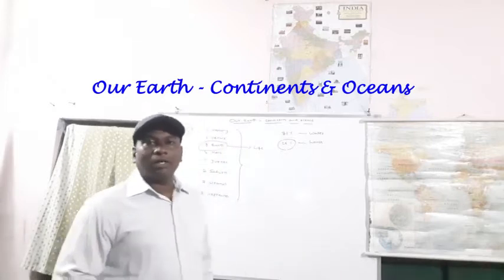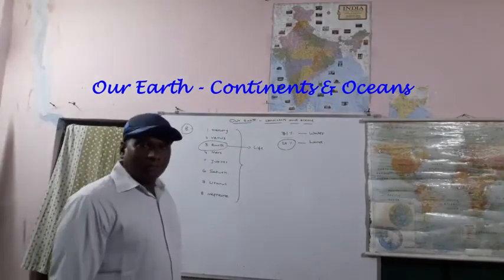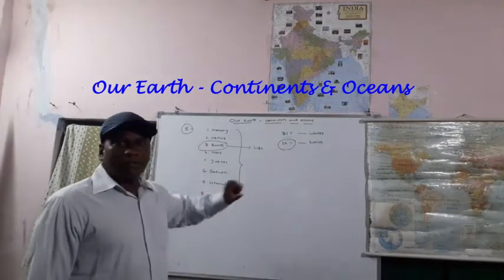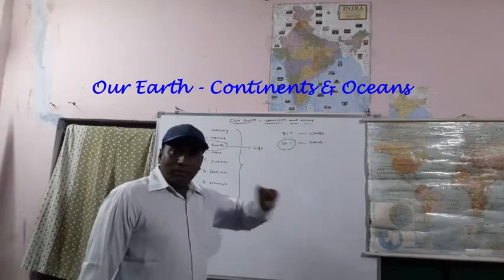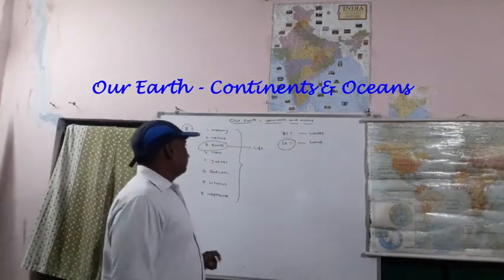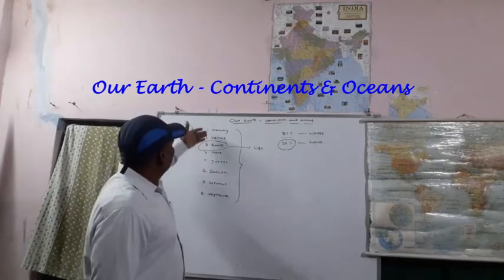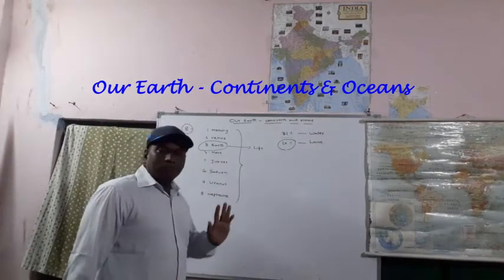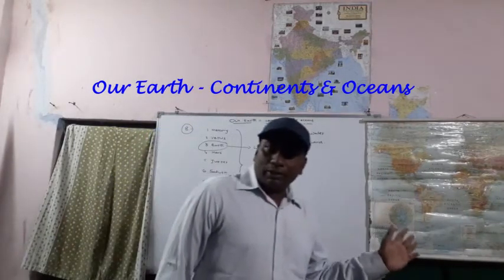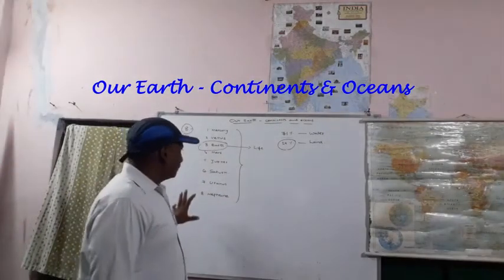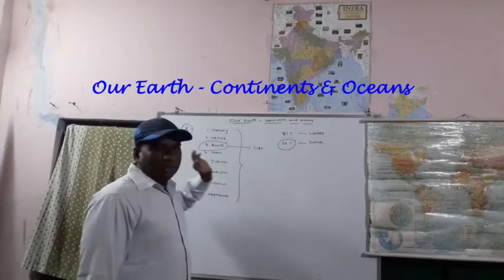Without air, human beings cannot survive. Animals cannot survive. So this air is available on Earth only. On the other planets, Mercury, Venus, Mars, Jupiter, Saturn, Uranus, Neptune, oxygen is not present. Only Earth has oxygen.